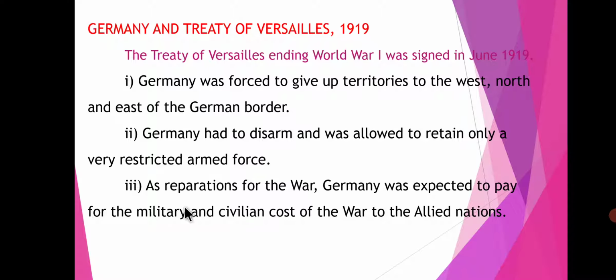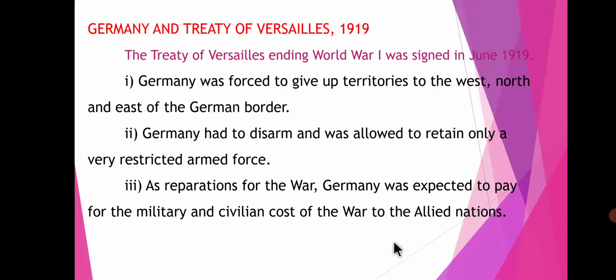Next, reparations for the war. Who started World War I? Germany was one of the reasons. So, as reparations for the war, Germany was expected to pay the military and civilian cost of the war to the allied nations.